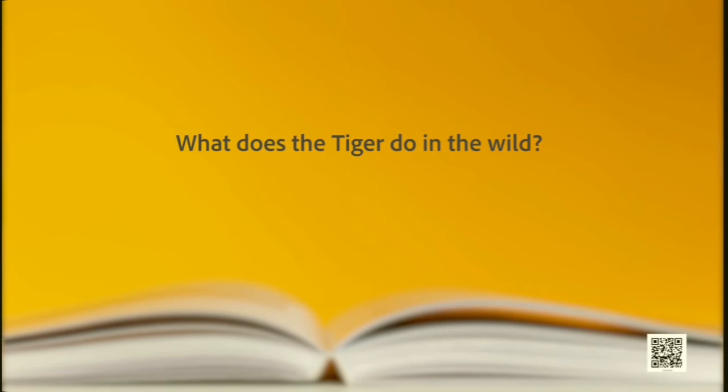And what does he do if he were in the wild? I'm using appropriately: if he were in the wild. He is not. Let me reframe it. What would he do if he were in the jungles?